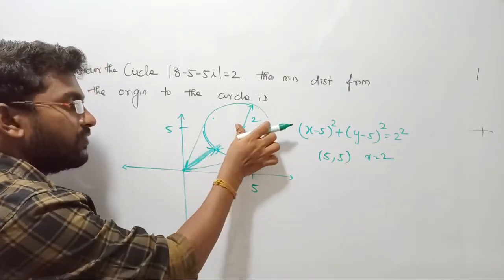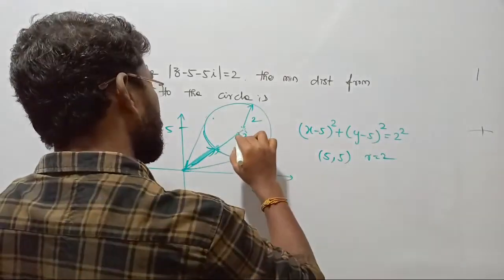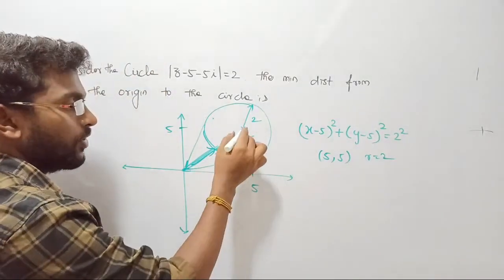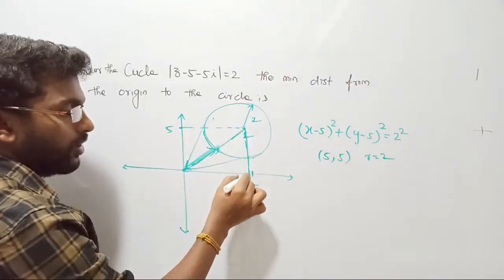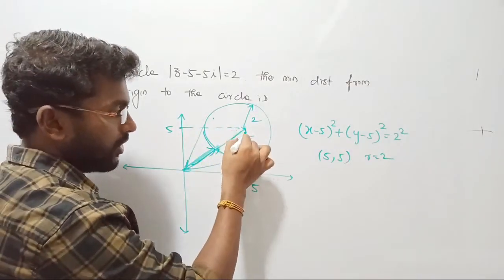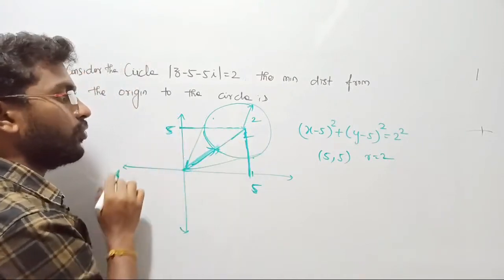Now our target is we have to find this minimum distance. How will you find? For that, let me draw a straight line. Just think, just apply. Now you draw a straight line on this side. See, what is this mid point? The mid point is the joining point. So actually what is here? This is going to be 5. How much is here? This is also going to be 5 only.